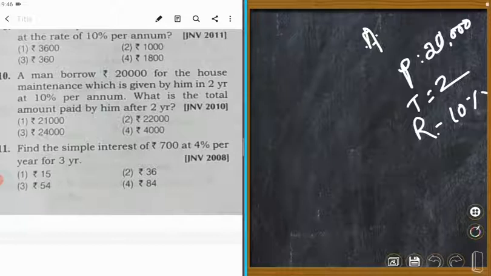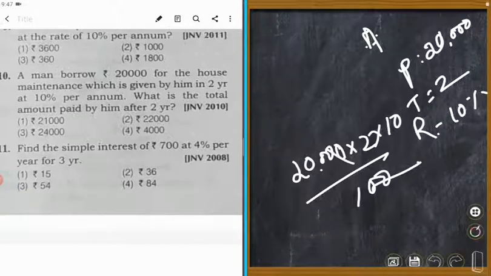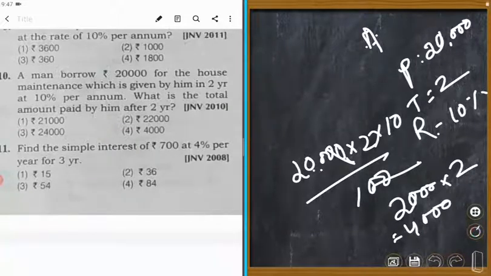So first we will calculate what? Interest. I is equal to what? PTR upon 100. P is 20,000. 20,000 into 2 into 10 upon 100. Right? Double zero cancel. So this is 200 into 10 is equal to 2,000, into 2 is equal to 4,000. This is the interest.